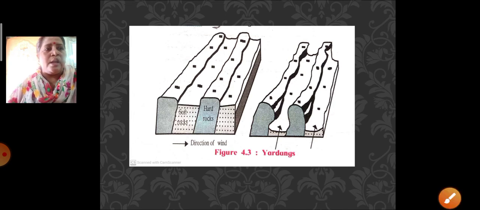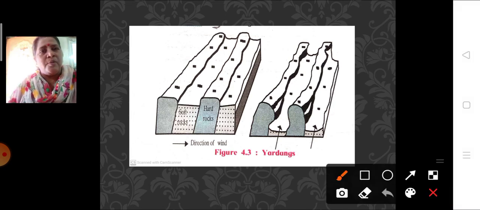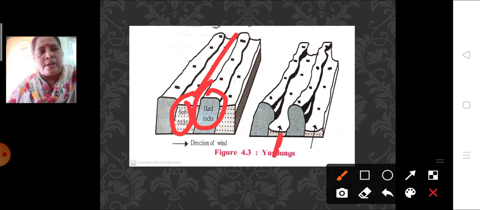Now how does this take place? Some rocks have soft parts and hard parts. The soft rock gets eroded, and the hard rock doesn't get eroded. Because of this, you can see over here how the yardangs are formed. The soft rock has been eroded over here, while the hard rock is as it is. So just because of this erosional work of the wind, this type of landform is formed, that is, yardangs.